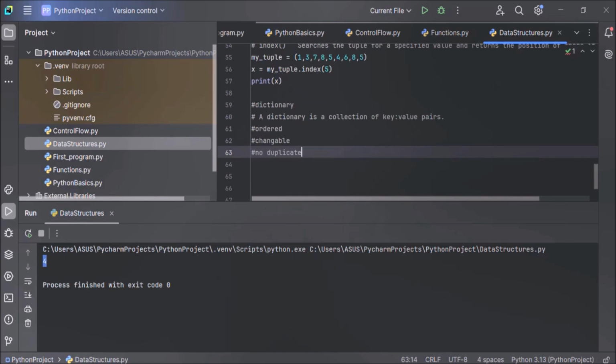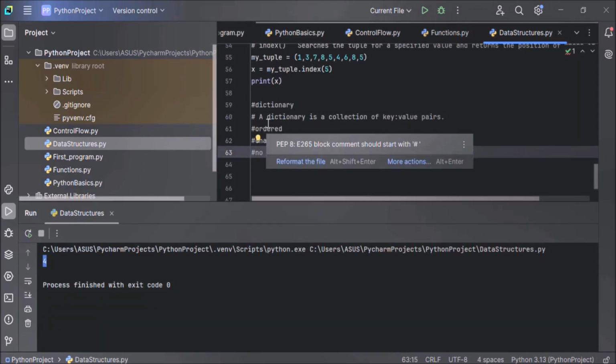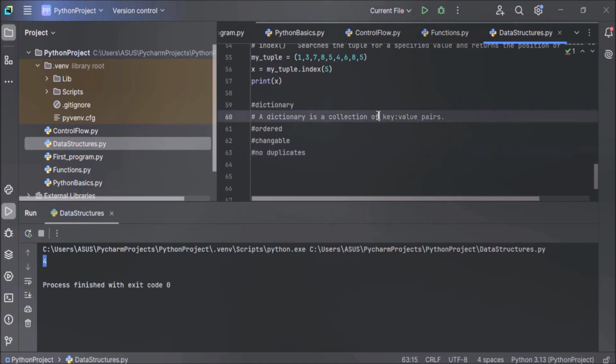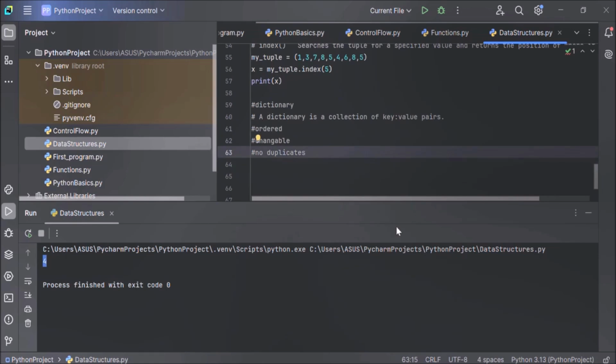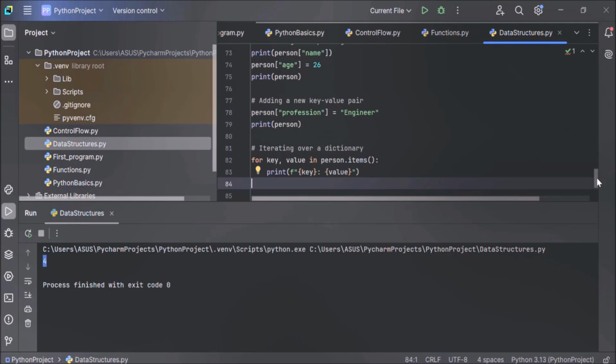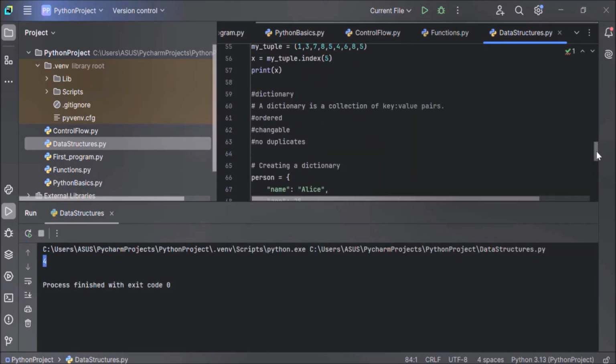No duplicates. So the important point to remember is that a dictionary is a collection of key value pair. In this, data is stored in key value pair, and dictionaries are ordered, changeable, and no duplicates are allowed in dictionary. You have to remember all these points. Now let's understand this with the help of an example. So here we have an example. And also one more important point, dictionaries are created using curly brackets.